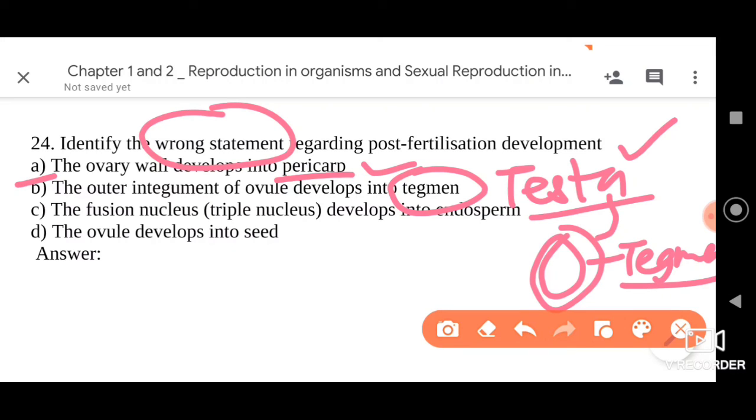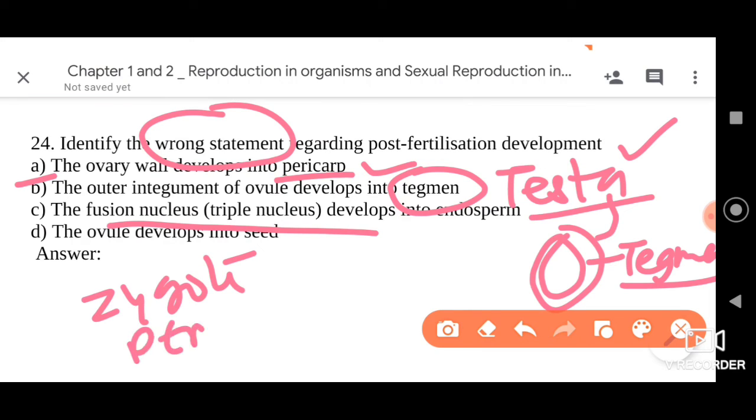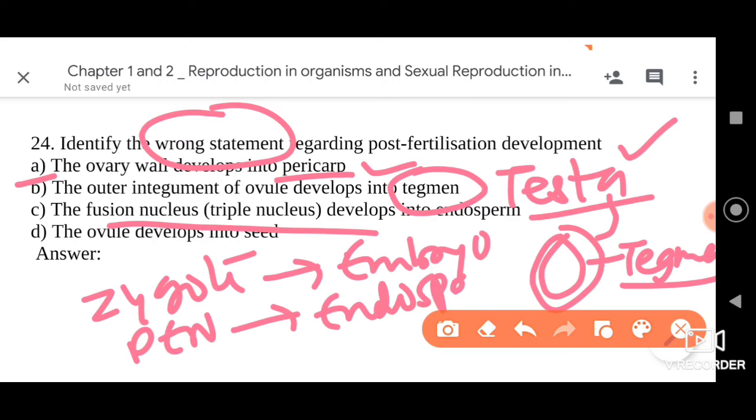Anyway, let us also understand option C, that is the fusion nucleus, triple nucleus develops into endosperm. Yes, after the double fertilization is over, there is formation of zygote and the primary endosperm nucleus. The zygote will undergo mitotic divisions to form the embryo, and the primary endosperm nucleus will undergo mitotic divisions to form the endosperm, which is a nutritive tissue which we in fact consume as well in most cases. Dear friends, now the third statement is correct.